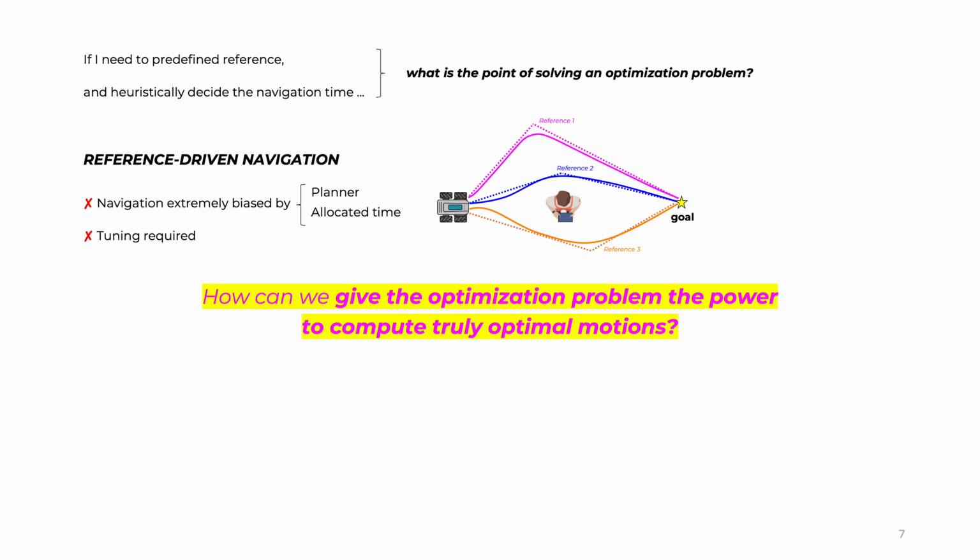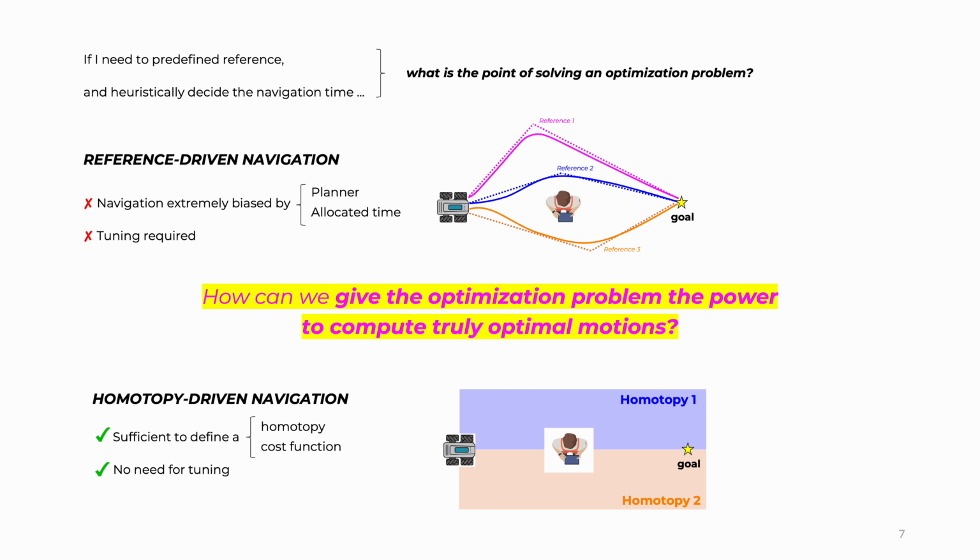From my understanding, the answer to this question is what I call homotopy-driven navigation. And this comes from the realization that an optimal trajectory only depends on the cost function and a choice of the homotopy class. These two items should be enough to compute our trajectories without having to rely on underlying references, time allocation schemes, or other heuristics.